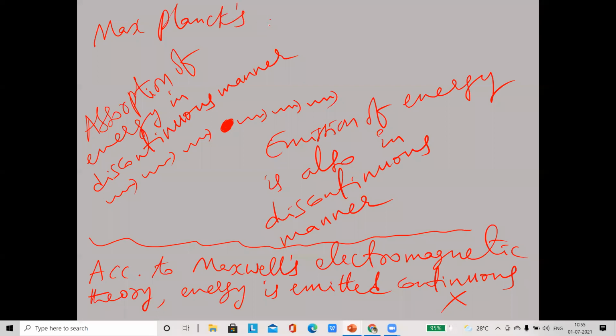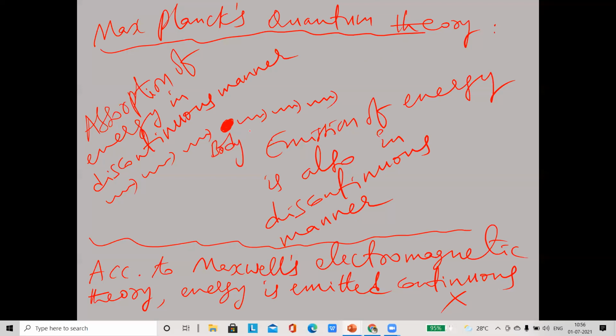Max Planck's quantum theory: according to this theory, the energy is absorbed or emitted in a discontinuous manner. That point you have to understand. So take some body here. It absorbs energy or emits energy in a discontinuous manner. This is Max Planck's quantum theory. Let's take the screenshot now.